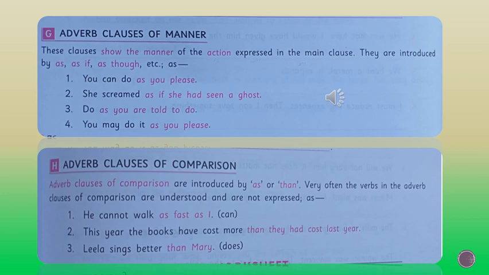Second one, this year the books have cost more than they had cost last year. "More than they had cost last year" is the adverb clause of comparison. Comparison is done here. Leela sings better than Mary does. Leela sings better than Mary. Comparison is done here. It is the adverb clause of comparison here.